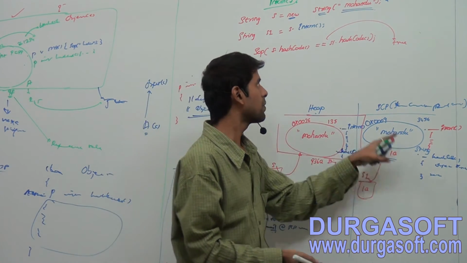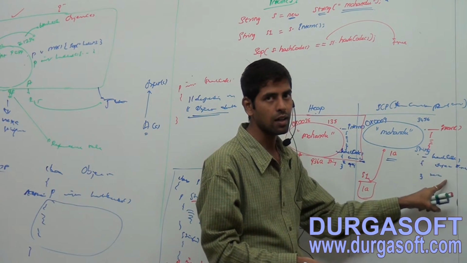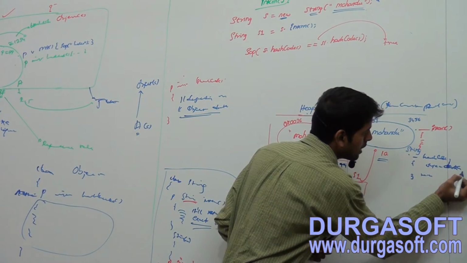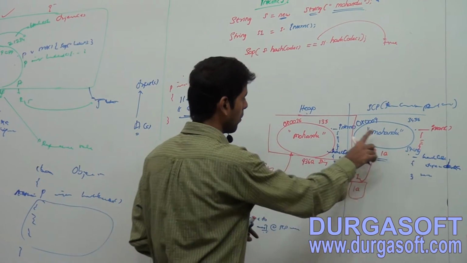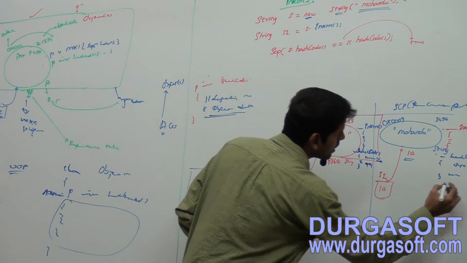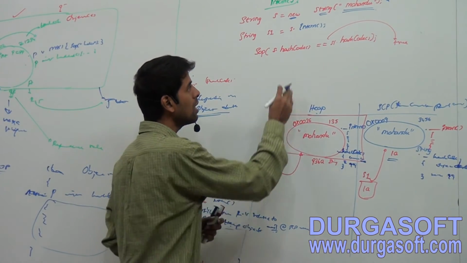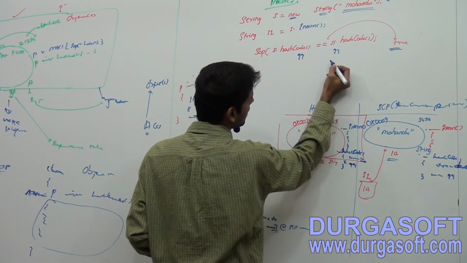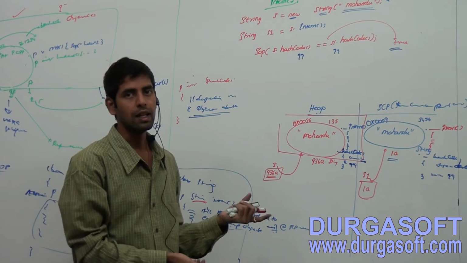Now come to S1 dot hashCode. What is the implementation here? It depends on object data. What is the data here? Mohandu, both are the same. So here also it will return 99 because of some conversions. Now will it return true or false? 99 and 99, both are equal or not? Yes, both are equal.